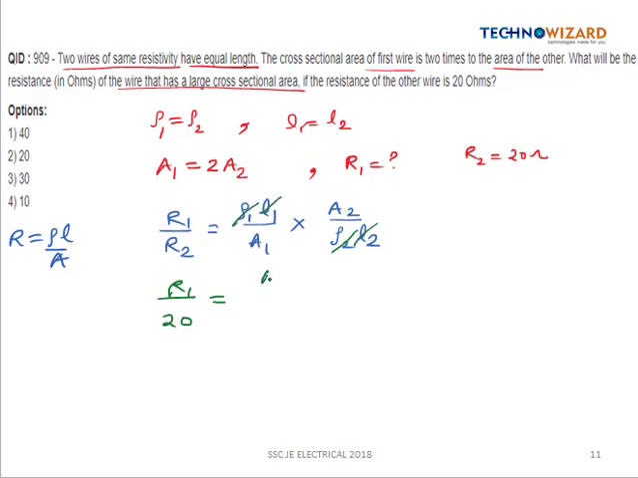A2 will remain as it is. A1 is 2 times of A2, so from here we are getting the value of R1 as 10 ohm. So option D is the right answer. Now next question is,